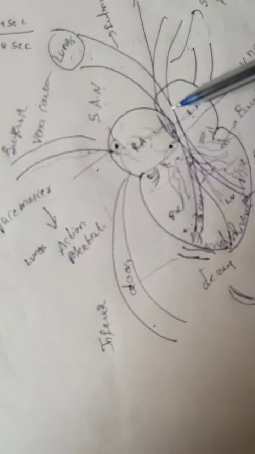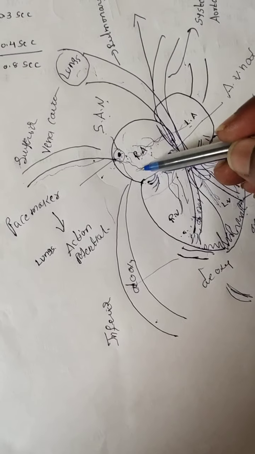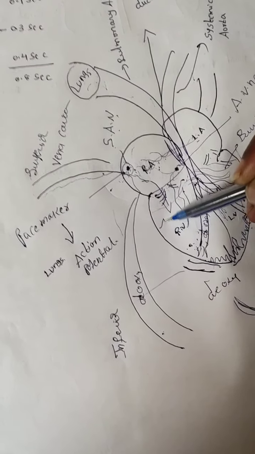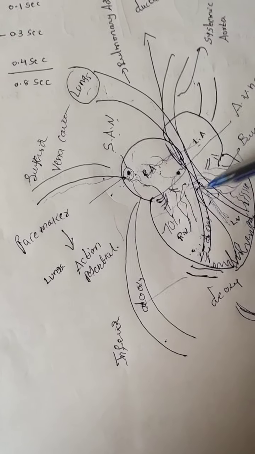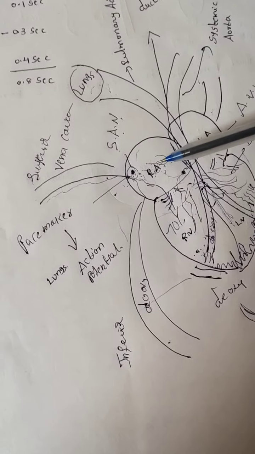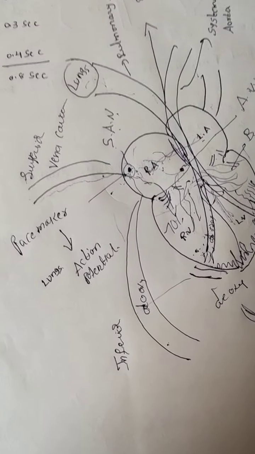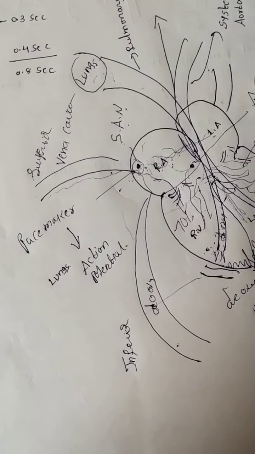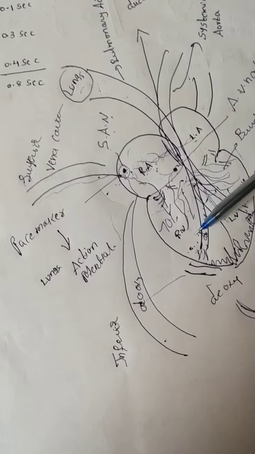Before atrial systole, 70% of blood is transferred from the auricles to the respective ventricles. It means contraction does not take place. Without a contraction, the blood enters from the atria to the respective ventricles.